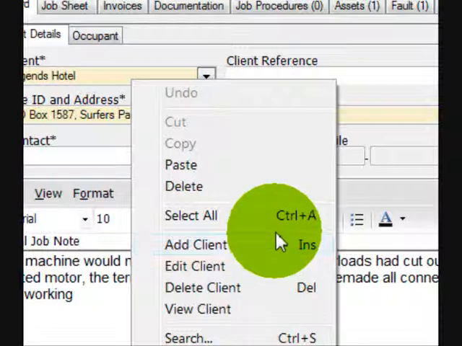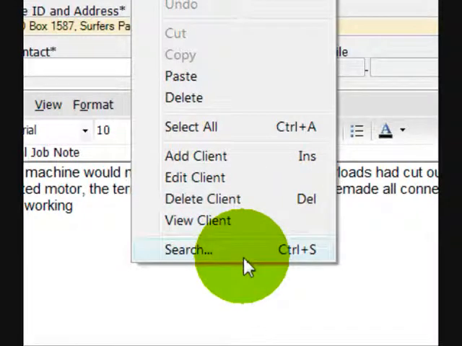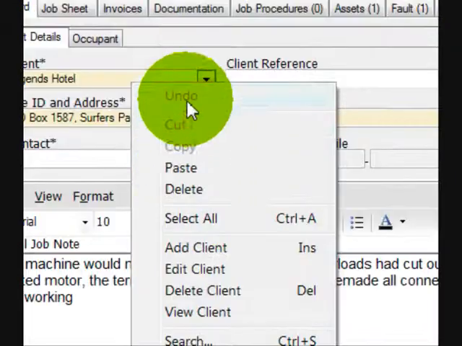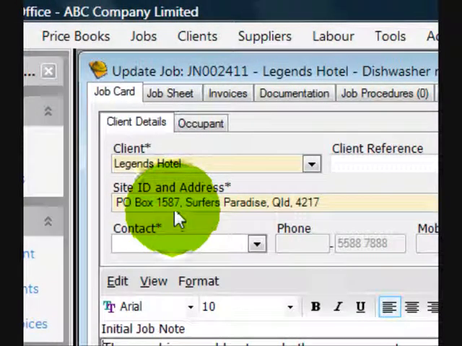So Control and A will be select all, and so on. So Control S means you can go and search the full client database for another customer perhaps. Okay, same is true of the site field. You can right mouse click and add and so on.